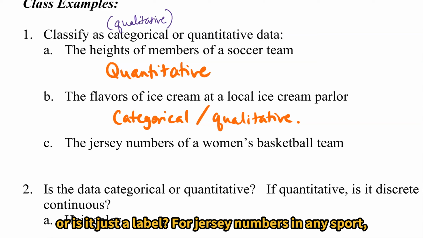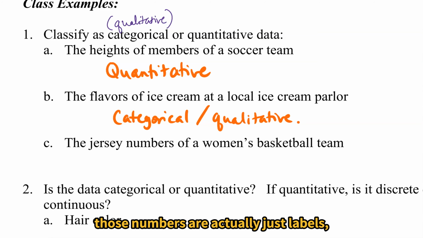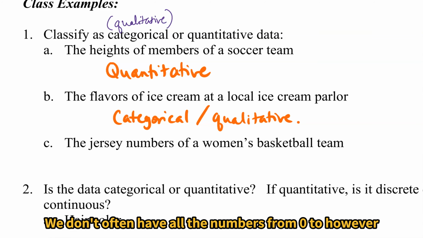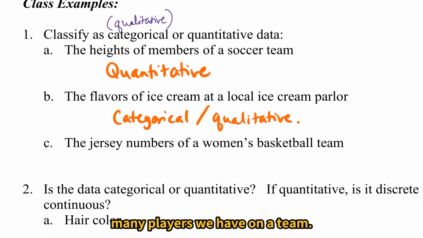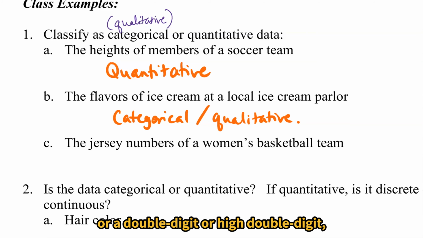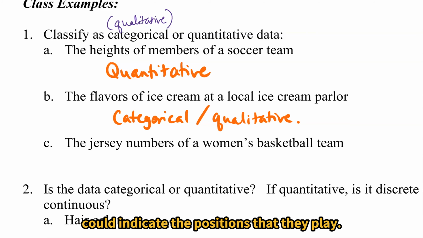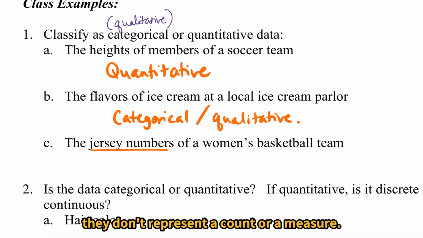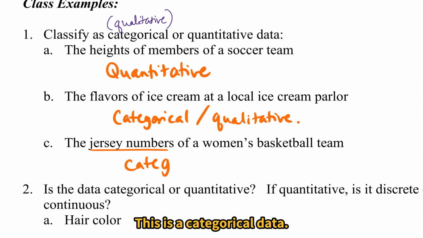For jersey numbers in any sport, those numbers are actually just labels, not counts or measures. We don't often have all the numbers from 0 to however many players we have on a team. Sometimes those numbers, depending on if they're a single digit or a double digit or a high double digit, could indicate the positions that they play. So here, the jersey numbers, even though they're numbers, they don't represent a count or a measure. This is categorical data.